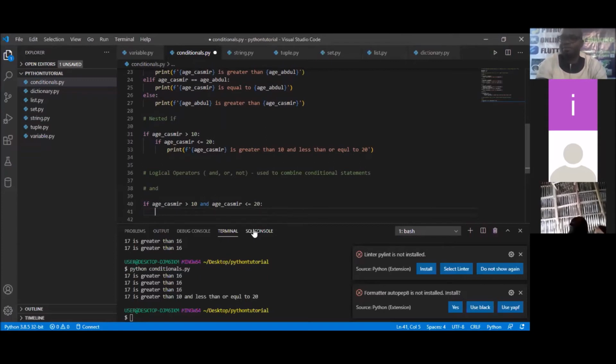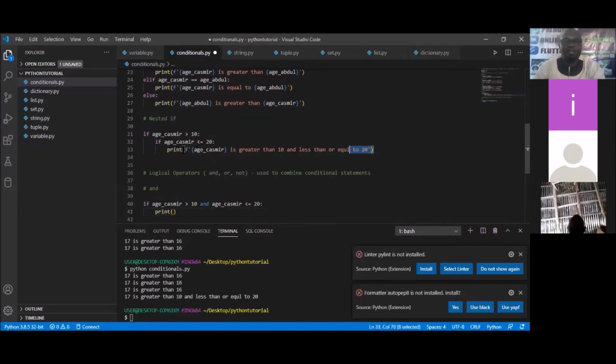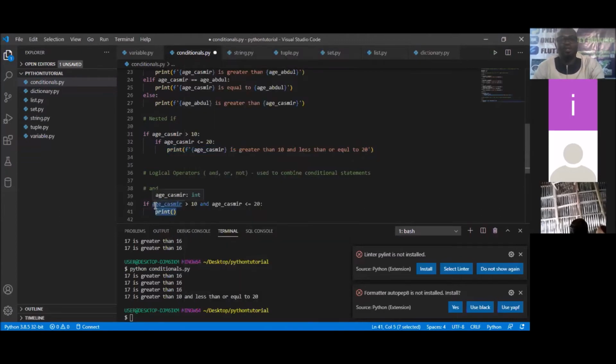Very, very important. So what do we want to do? Print out. What do we want to print out? Using the F-string formatting, we simply want to print out what we have here. So I'm just going to copy it because we already learned and know it. I always copy when we're already sure of what we want to do. So I copy it and paste.